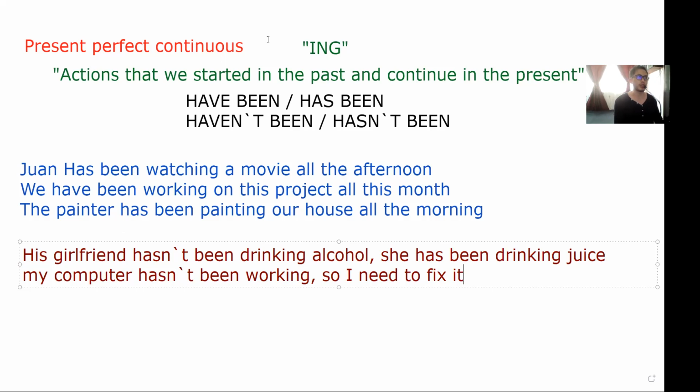Again, we are representing an action that started in the past. The computer started to fail in the past and continues in the present. The computer is still failing in the present. So that's why I need to fix it. Okay.